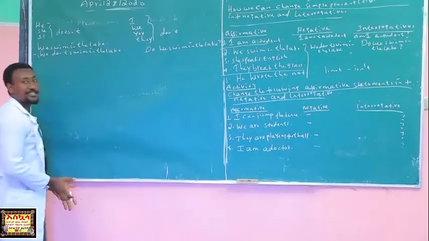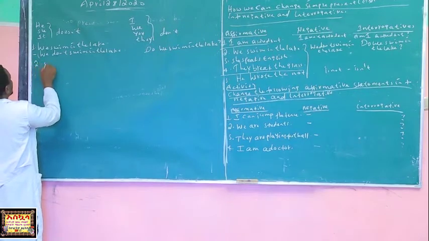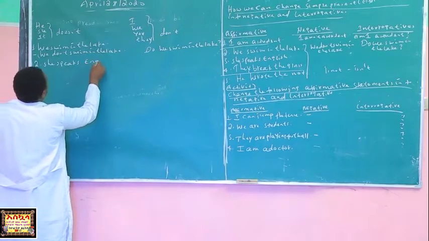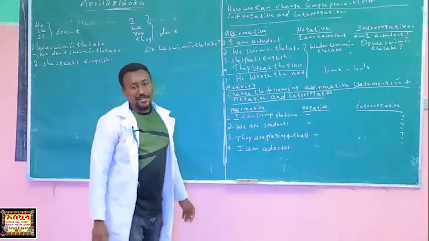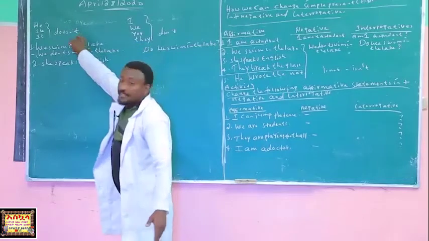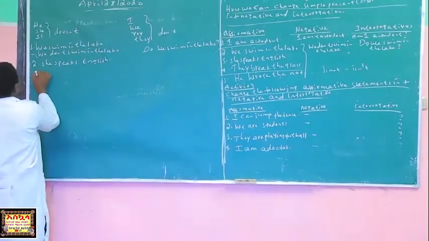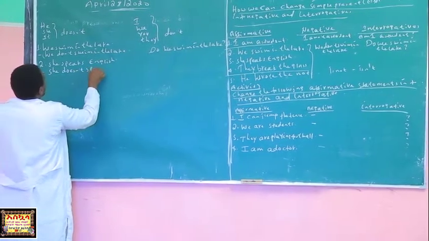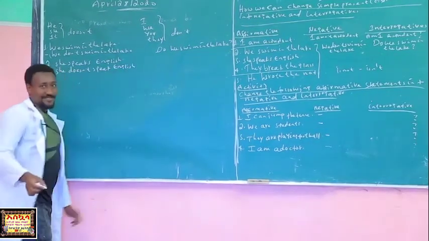Now let's do this third one. She speaks English. Let me write it. She speaks what? English. She speaks English. What is the subject? She. For the subject she, we use doesn't or don't? Doesn't. Yes. So the negative form is she doesn't speak what? English. All right. Good.